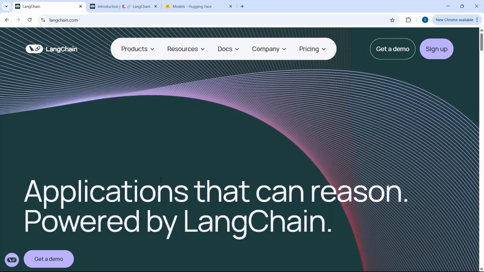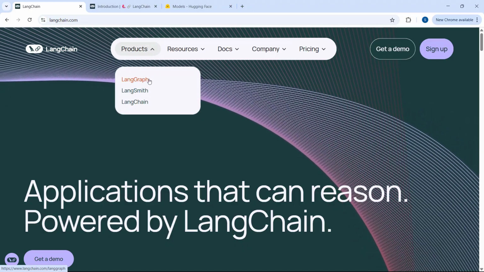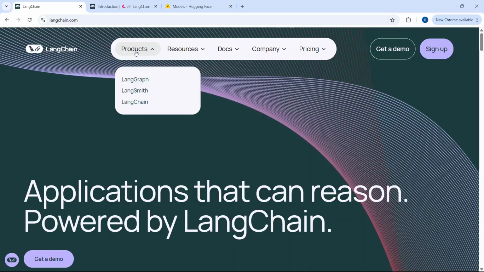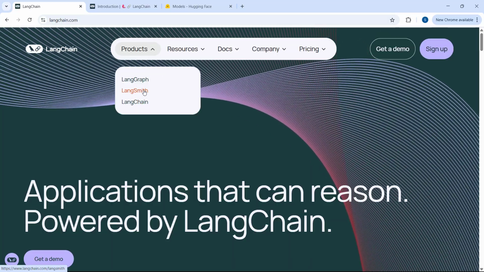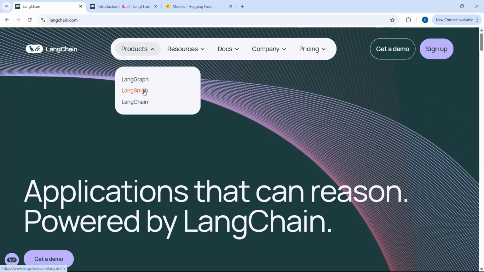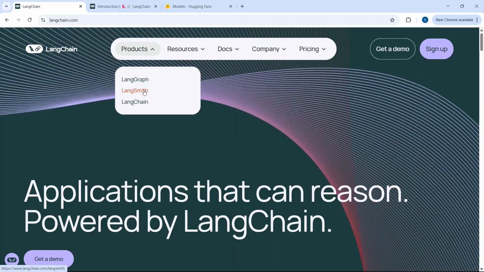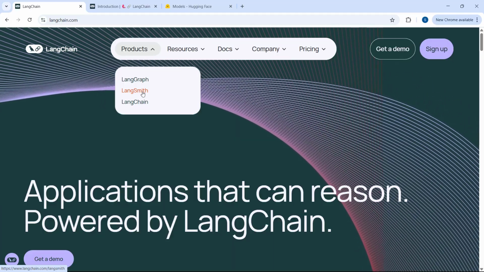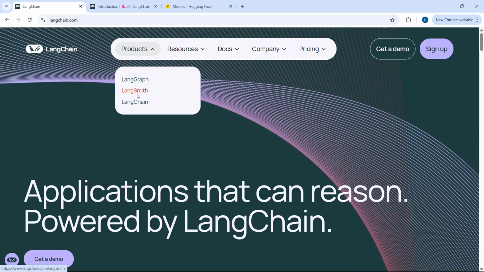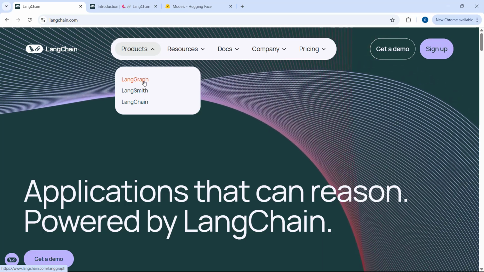If we see here, we have mainly three products: LangGraph, LangSmith and LangChain. By using LangChain and LangSmith frameworks, we can build LLMOps. But these are for single agents, that is, it can only support a single agent, meaning only one task we can perform by using LangChain or LangSmith. Whereas LangGraph is used for multi-agent purpose.